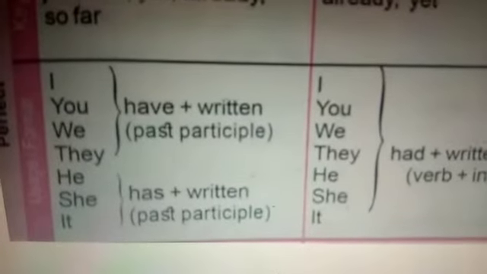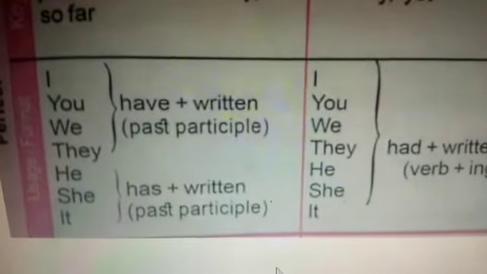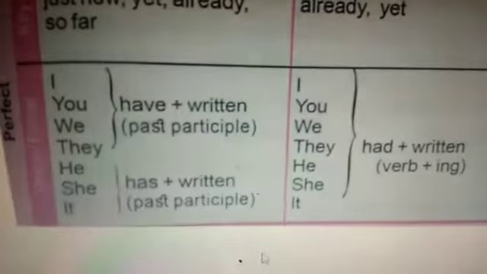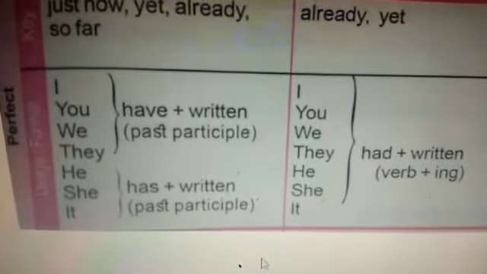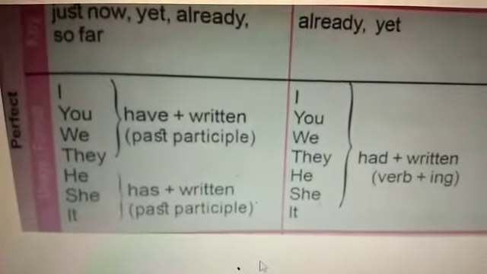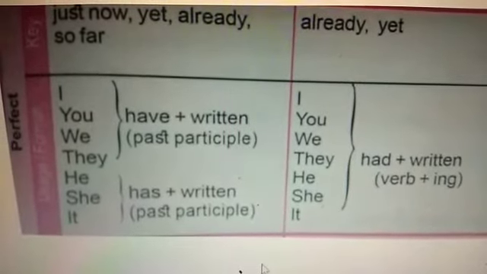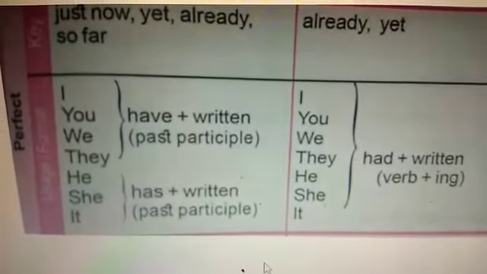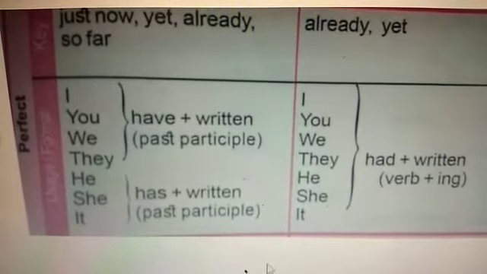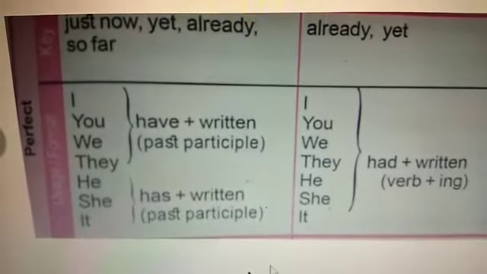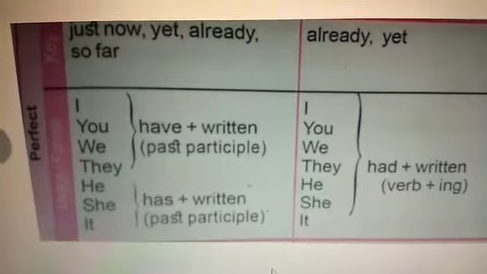Now coming to present perfect. See the persons you can see. For I, we, you, they, we use have in the present perfect tense. So I have written, you have written, we have written, they have written. For singular nouns we use has. So he has written, she has written, it has written. It is also past participle.